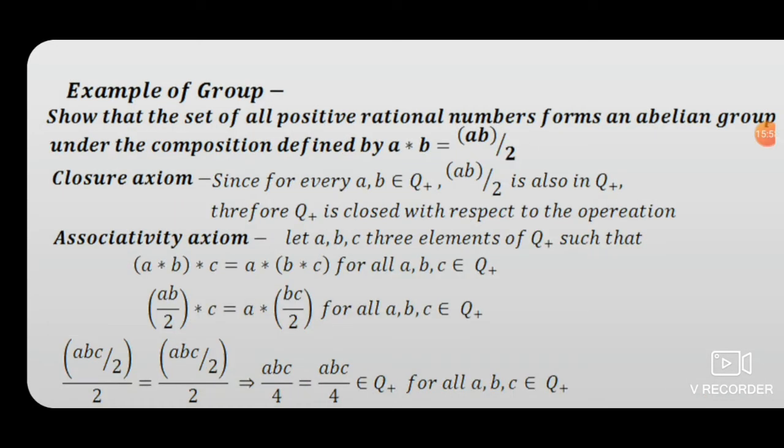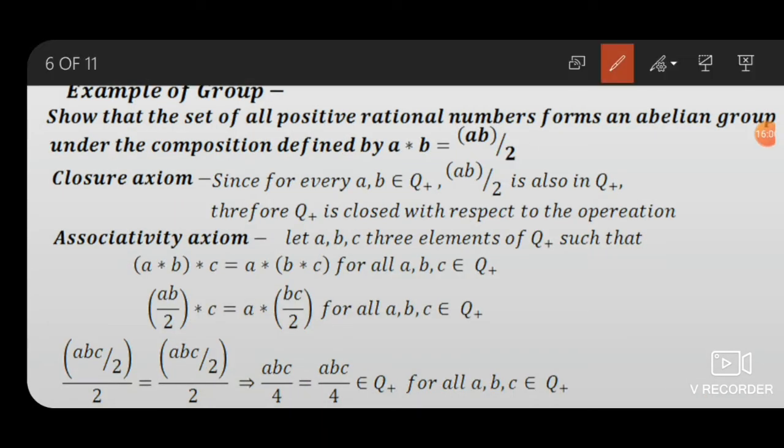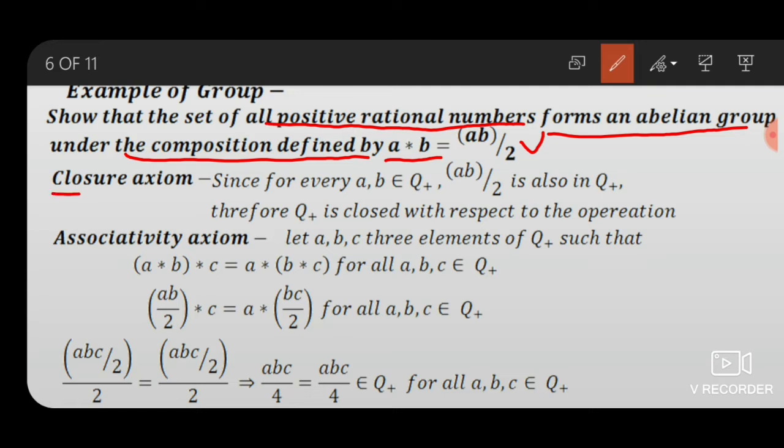Second example: show that the set of all positive rational numbers forms a group under the composition defined by A star B equals AB by 2. Closure axiom.